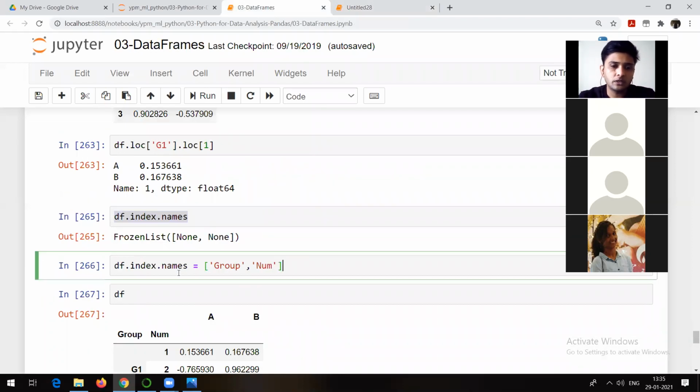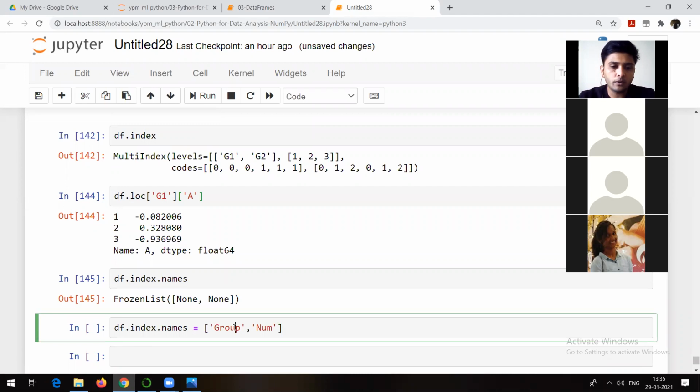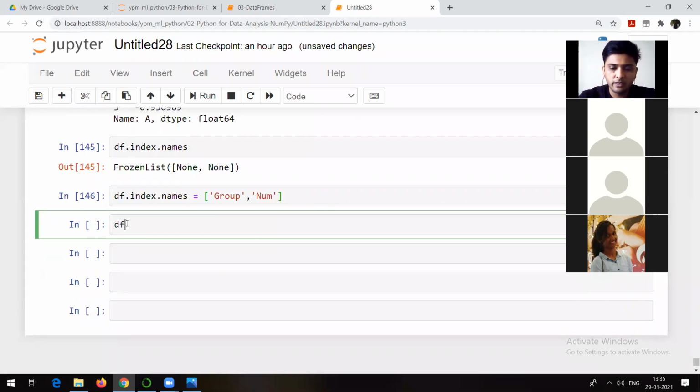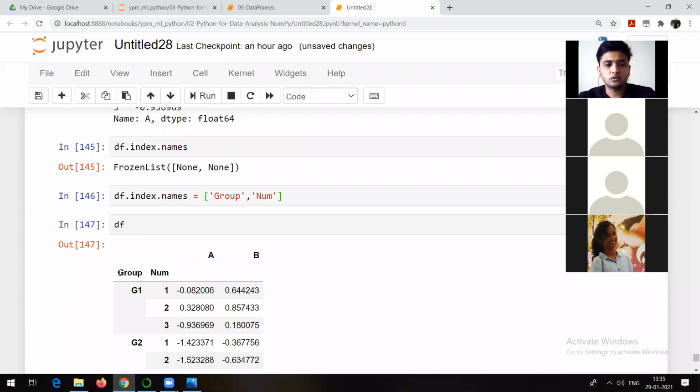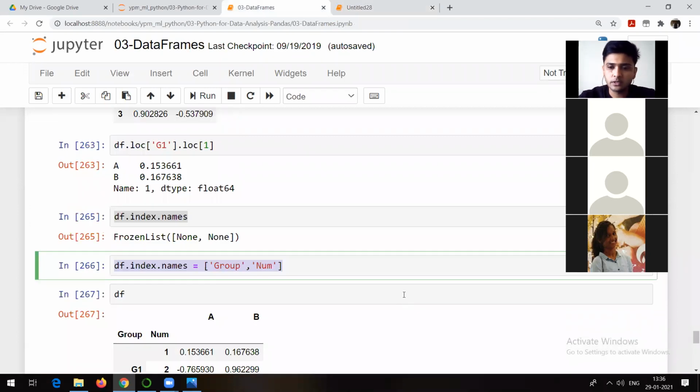This is how you can give the names: df.index.names and pass the list of the names. So names are group and number. If I run it and then check the data frame here, I will be able to see the same indexes, but this time there will be names, group and number. So this is how you can make use of those names.